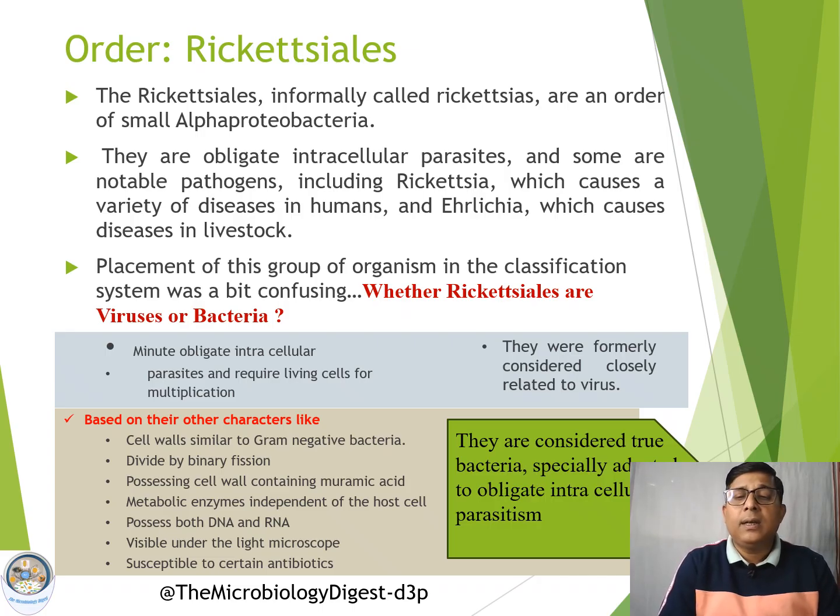But later on, a few other characters were found that resemble bacteria. For example, their cell wall structure is similar to gram-negative bacteria. They divide by binary fission, just like bacteria. They contain a cell wall composed of muramic acid. They possess both DNA and RNA, both types of nucleic acids. They are visible under a light microscope, and they are susceptible to some antibiotics.